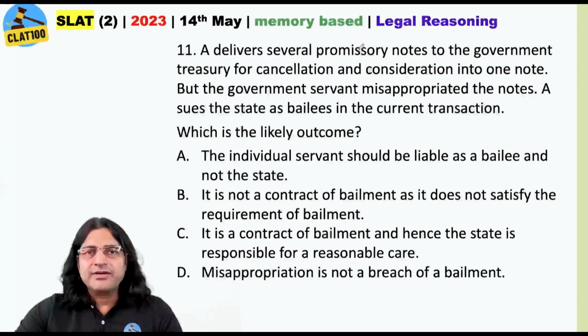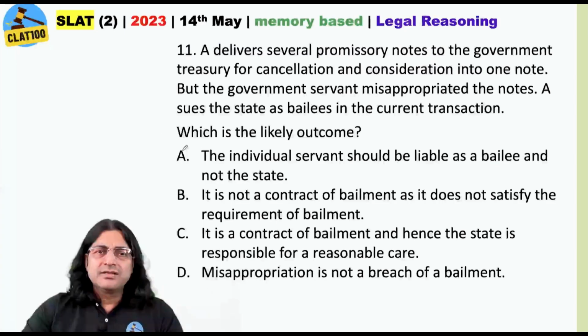A delivers several promissory notes to the government treasury for cancellation and consolidation into one note. So A is the bailor and government is the bailee. Isn't that very obvious? But the government servant misappropriated the notes. A sues the state as bailee in the current transaction. Of course, he has all the rights to, right? The individual servant should be liable as bailee and not the state.